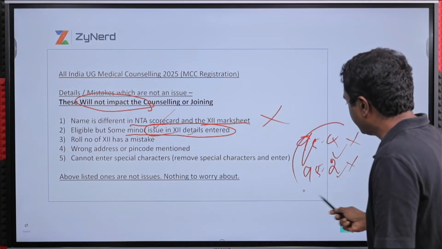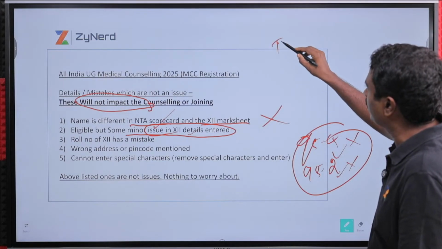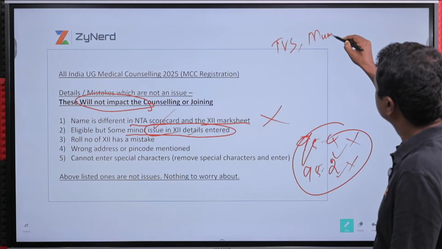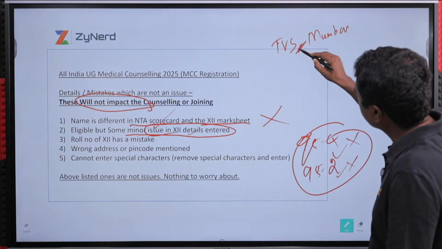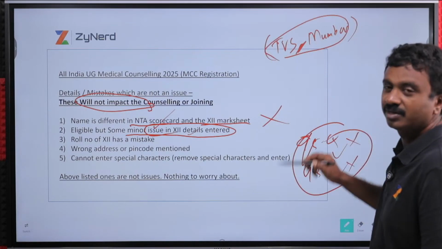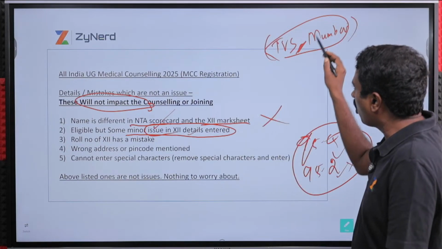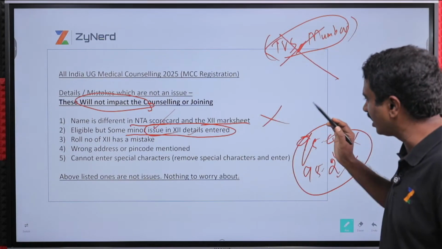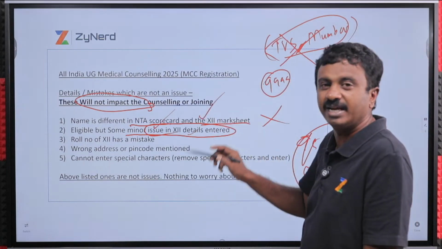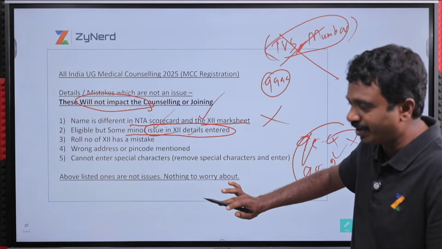This is just data. In my application form, I said my actual institute name is TVS, let us say Mumbai. I couldn't enter the comma in my institute name. It said TVS Mumbai without a space. Will they take away my registration? Nothing will happen. All these are not relevant at all. All that is relevant is your rank and whether you enter the right details and fill choices. That is it. All these details are just for reference. Don't need to worry about it.